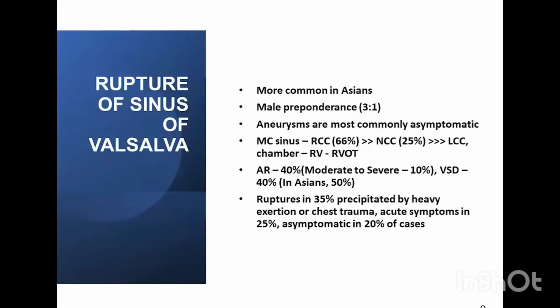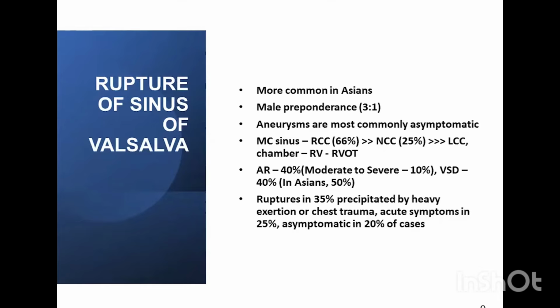So a brief about ruptured sinus of Valsalva. It is more common in Asians with a male preponderance of 3:1. The aneurysms as such are mostly asymptomatic. Only when they rupture, they cause the manifestations. Most common sinus is the right, followed by the non-coronary. The left coronary cusp or the left coronary sinus is the least commonly involved. They usually rupture into RV or RVOT, sometimes into RA, but very less commonly into the left-sided chambers. They have associated AR in 40 to 50% of cases, and VSD is associated in 40% of cases.